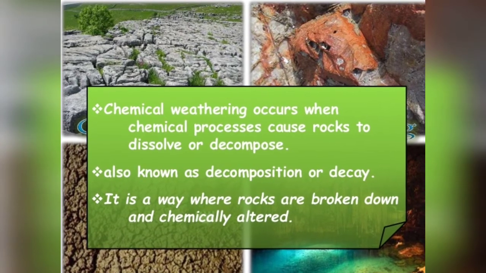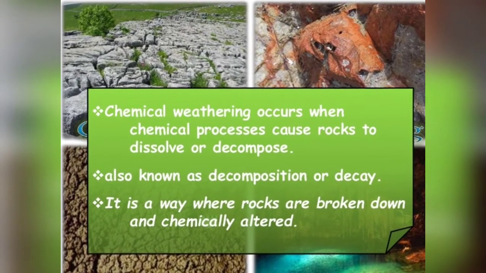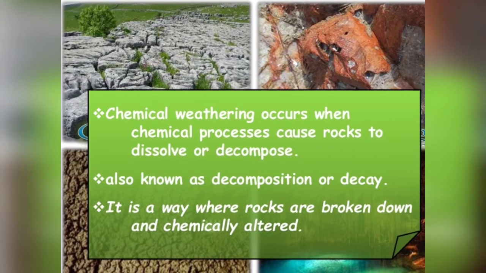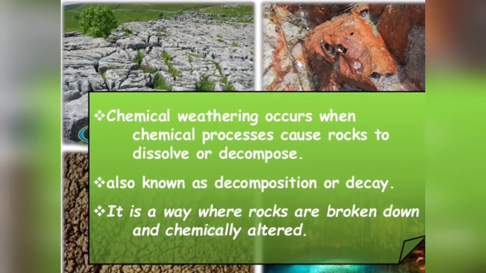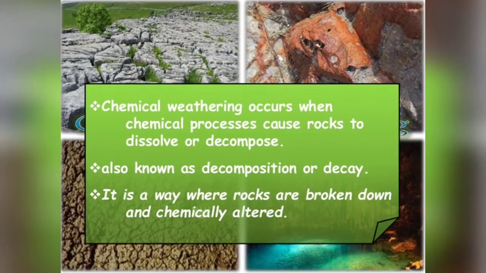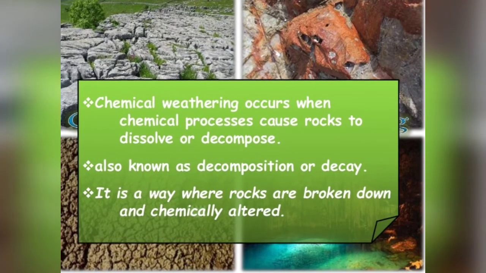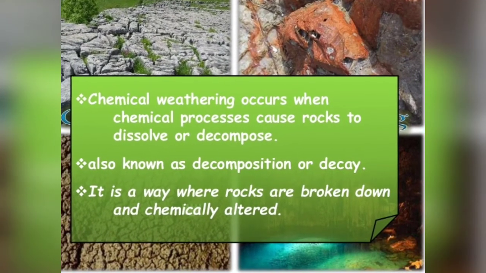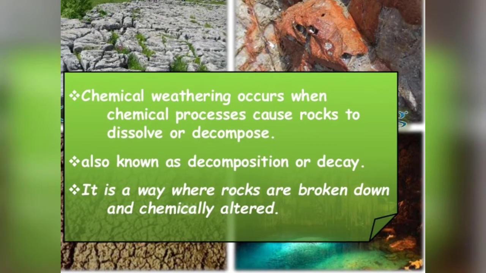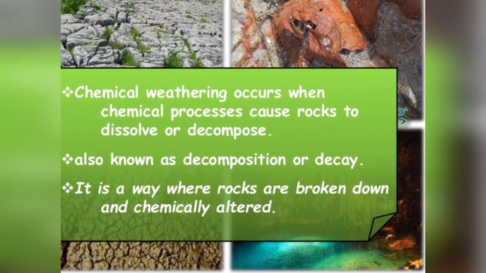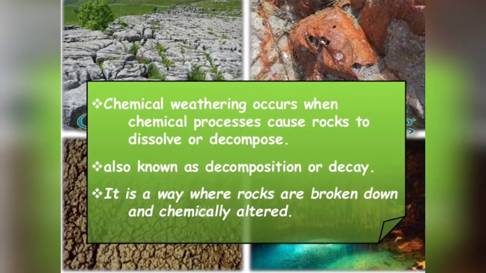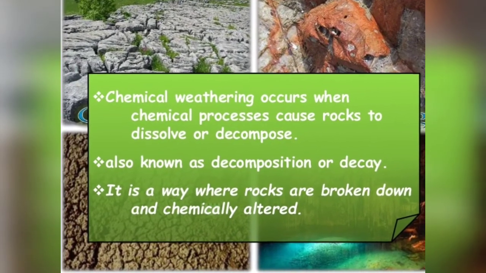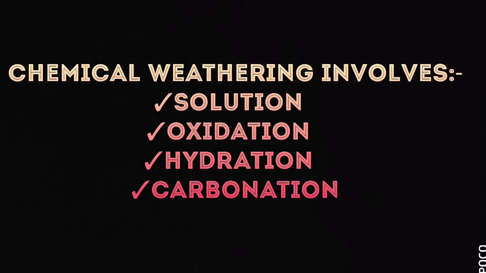Chemical weathering refers to change in the internal structure or chemical composition of the rocks. Chemical weathering occurs due to chemical action of air and water on the minerals that are present in the rocks. This process is highly influenced by high temperature and abundant moisture.